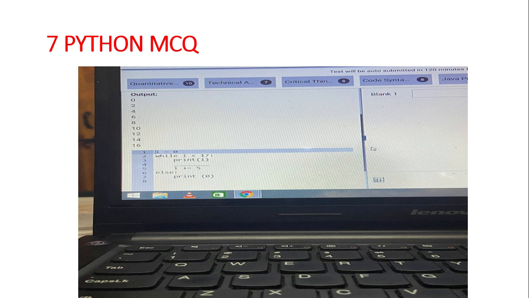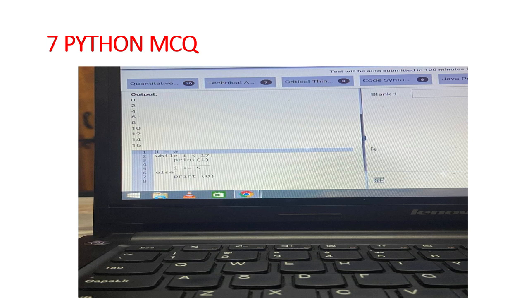7th Python MCQ question. They have given the output and we want to fill in the blanks here. The output is like 0, 2, 4, 6, 8, 10, 12, 14, 16. Initially they have given i is equal to 0. While i is less than 17, print i, they have given dash, and i plus equal to 5, else print of 0.